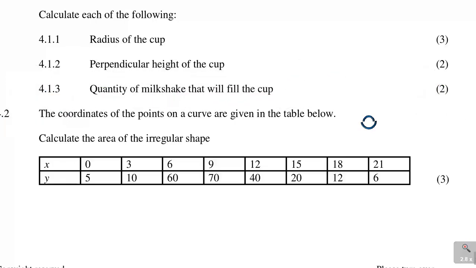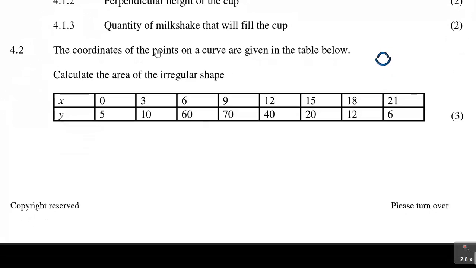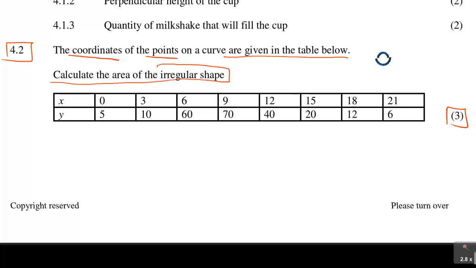Now let us move on to look at question 4.2. Question 4.2 is 3 marks. You can see here 4.2 is 3 marks. It says the coordinates of the points on a curve are given in the table below. So this one is finding the coordinates of a point. Calculate the area of the irregular shape. Now area, in this case where you're given coordinates, it's where you use the ordinate formula.